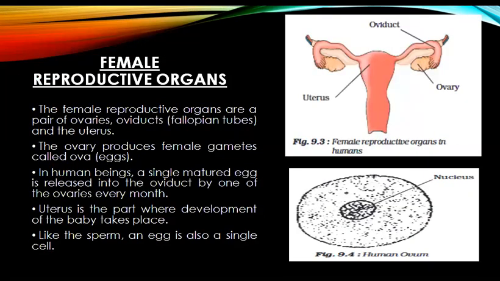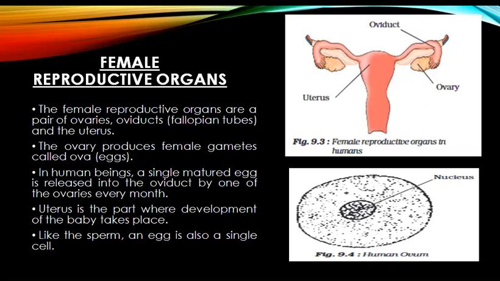Then we have female reproductive organs. The female reproductive organs are a pair of ovaries, oviducts, that are also called fallopian tubes, and the uterus. Figure 9.3 on the right side is representing the female reproductive organs in humans. The ovary produces female gametes called ova, which are also called eggs.